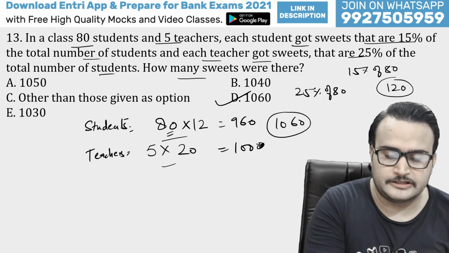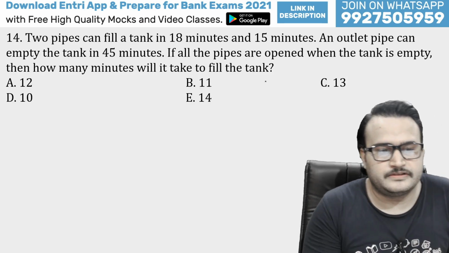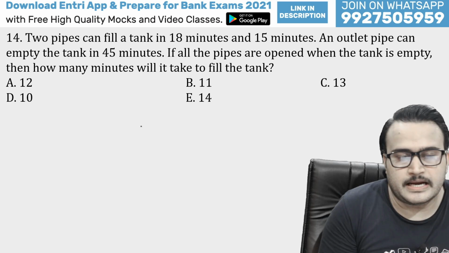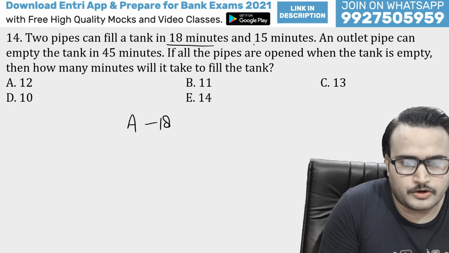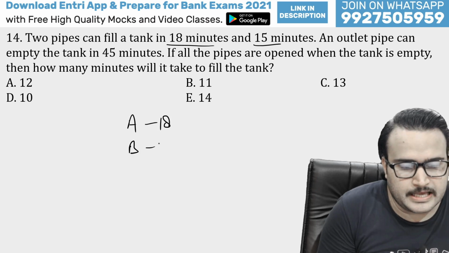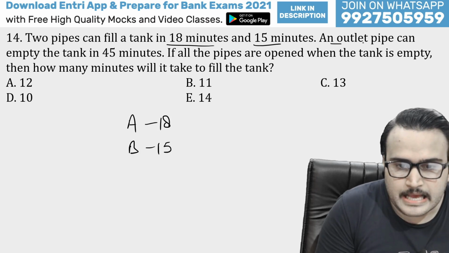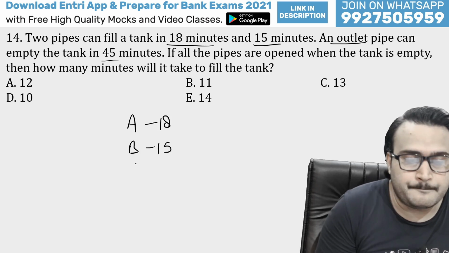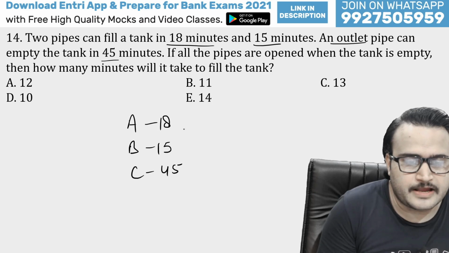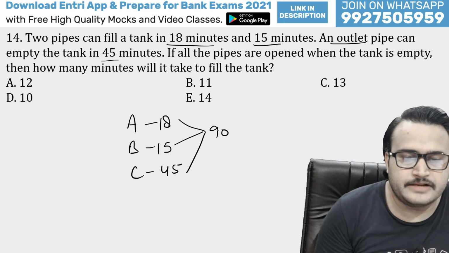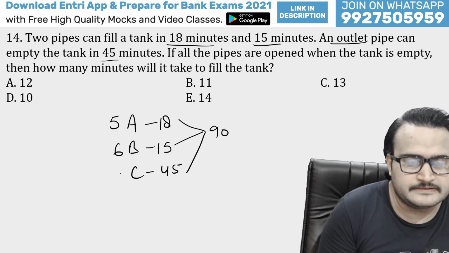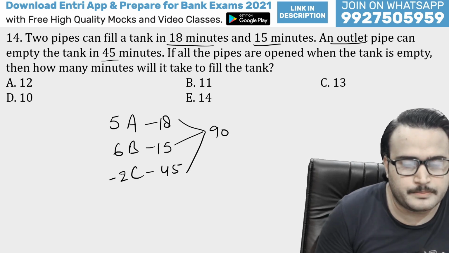Okay guys, let's move to the next question. There are 2 pipes and they are filling pipes. One can fill a particular tank in 18 minutes, whereas B can fill it in 15 minutes. And there is also an outlet pipe that can empty the tank in 45 minutes, guys. So obviously we'll be taking the LCM of these three. 90 will be the LCM: 18 5s are 90, 15 6s are 90, 45 2s are 90, and this will be in minus.